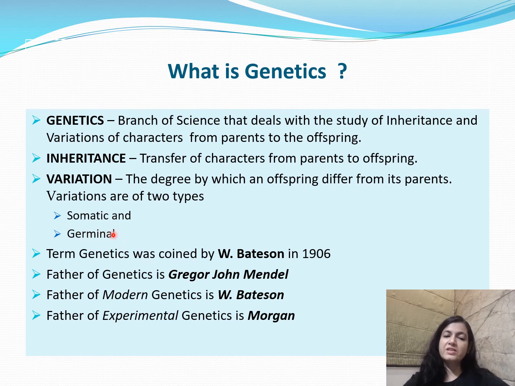Somatic variations, as the name itself suggests, are the variations which occur in the somatic cells. Somatic cells, we all know, are the body cells, and definitely the variations which occur in somatic cells are non-inheritable, that is, they cannot be inherited from one generation to the next. Germinal variations occur in the reproductive cells or the germ cells. Since these variations occur in the germ cells, they can be inherited, so we can say that these variations are inheritable.